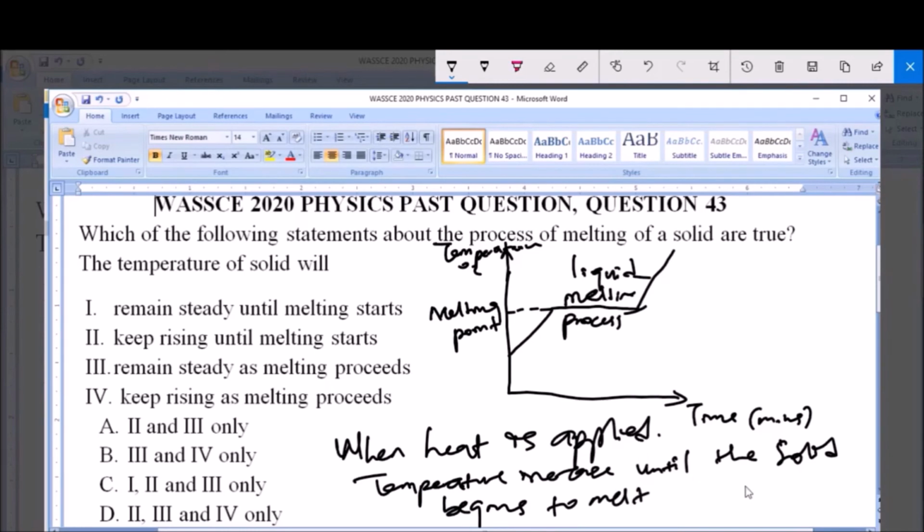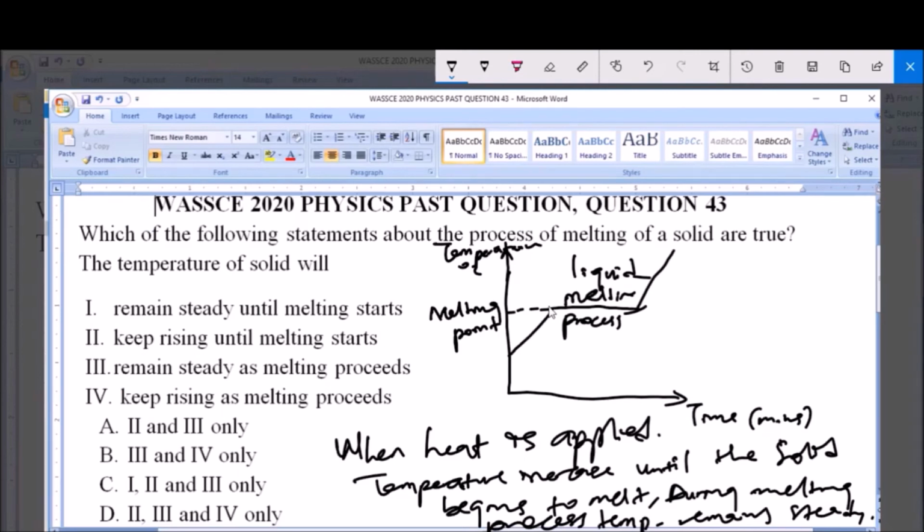Now at this melting point, that is when the melting starts, the temperature remains constant. It remains steady. So during the melting process, temperature remains steady. Now from this, you see that statement 2 is correct, that is, keep rising until melting starts.